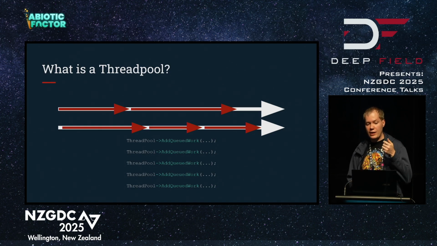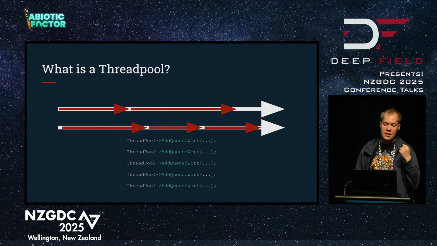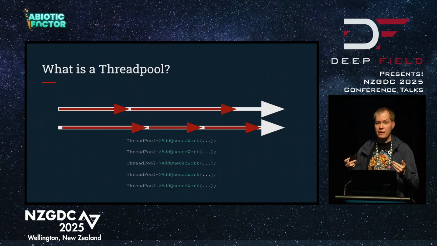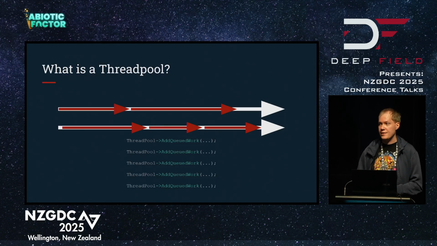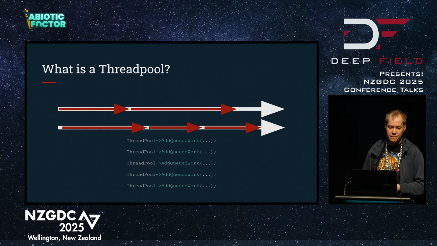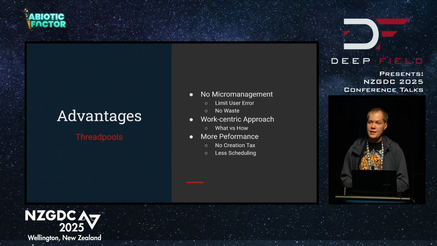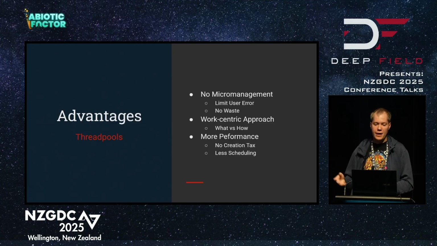In this case, we can make sure that we never have more than 2 threads. We still get the same amount of work done, albeit a little bit slower, but it might end up being faster because we aren't just choking out our CPU with heaps and heaps of threads. A lot of advantages to this. There's no micromanagement. We never accidentally create a thread and never use it or never fire it off or create too many threads. Someone, I'm sure out there, will be running your game with like a 4-core CPU or something atrocious.